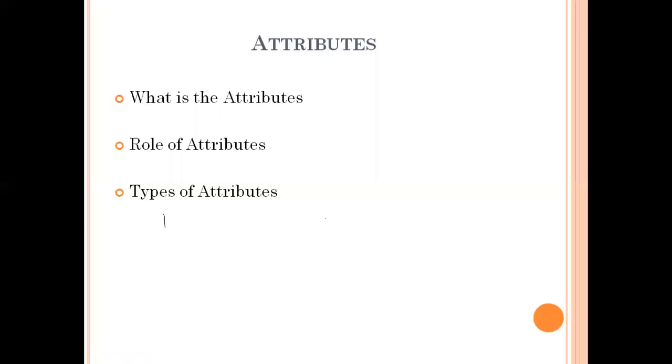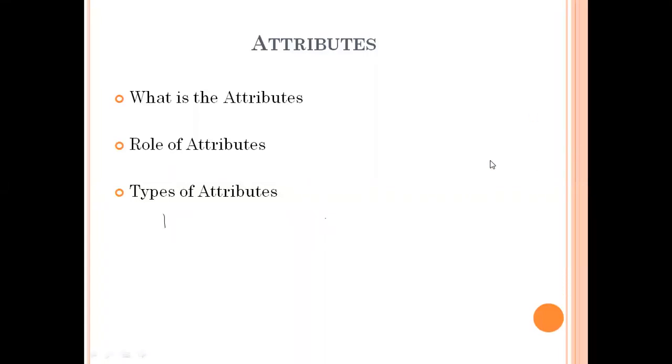A function attribute calls a function that returns a value. A signal attribute creates a new signal. A type attribute returns a type name, and a range attribute returns a range.